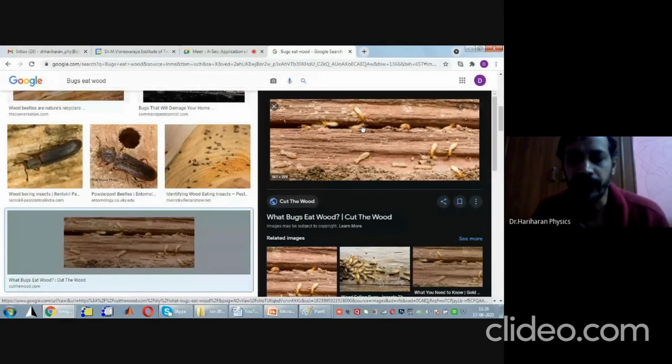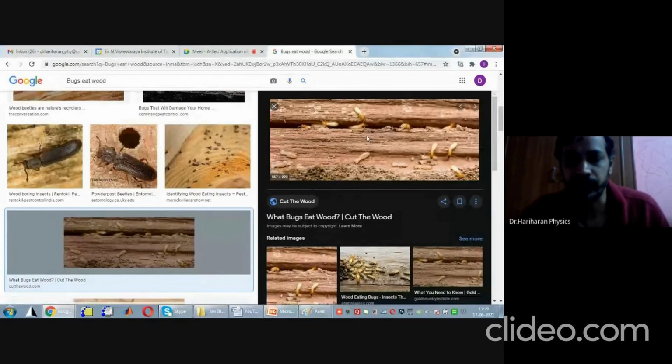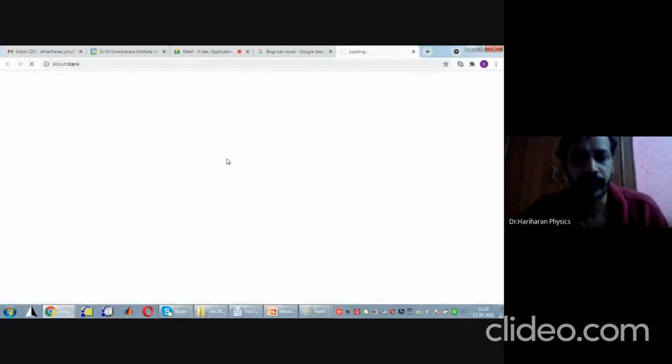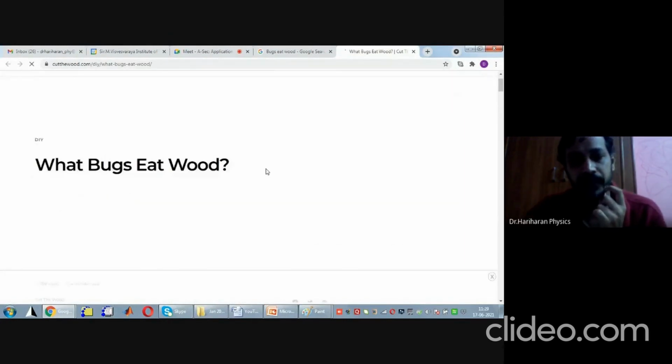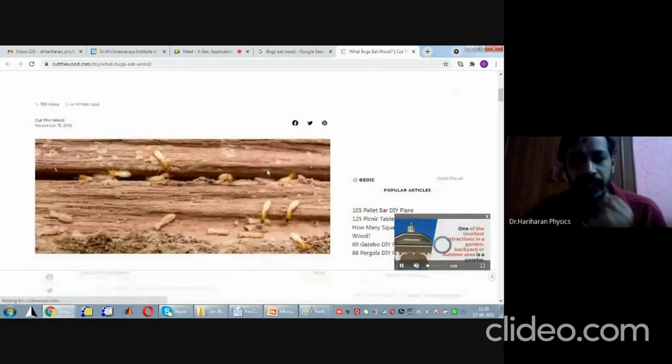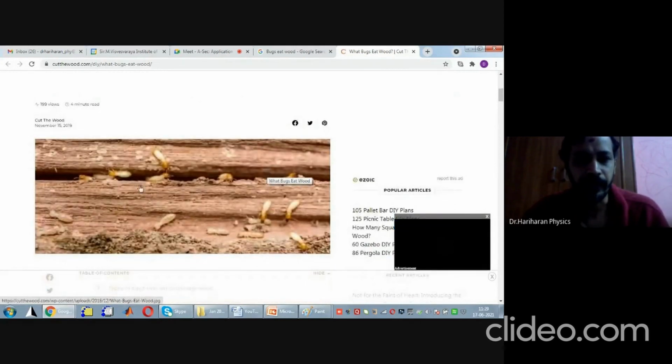Even if the wood is exposed to microbes, microbes can eat the wood, and hence it will reduce the quality of wood. Can you see in this figure? There are a few bugs which are eating the wood. Sometimes in a forest or in a garden, you will see that the entire tree has been infested by these bugs.